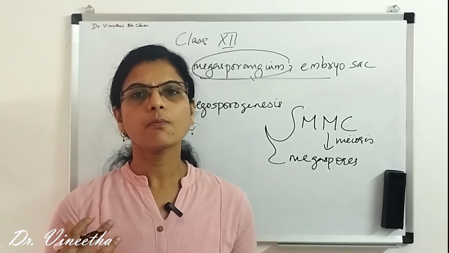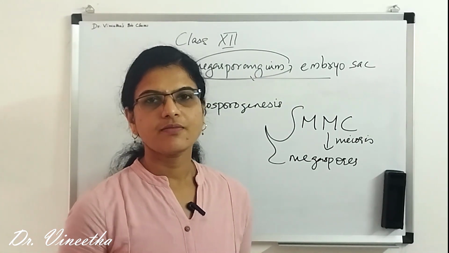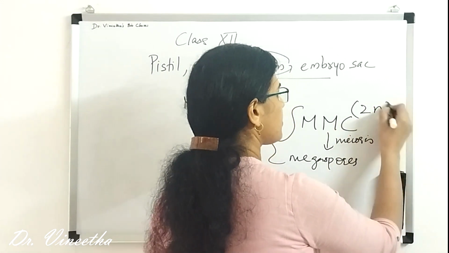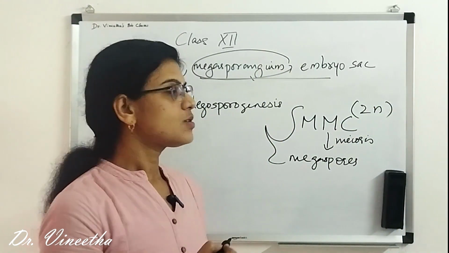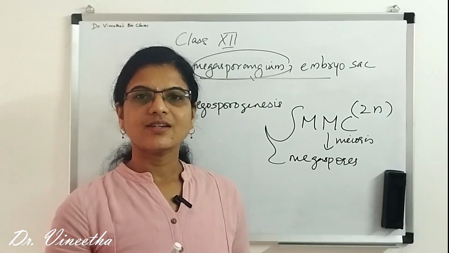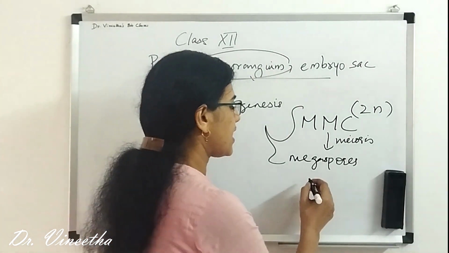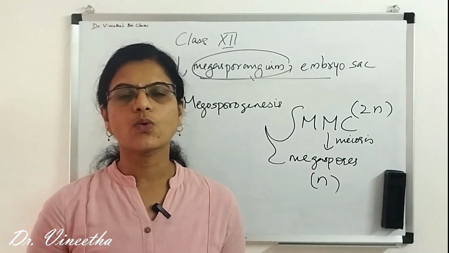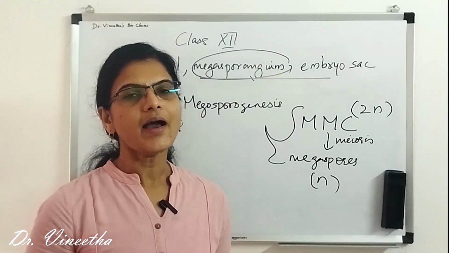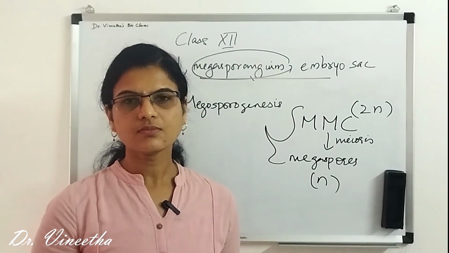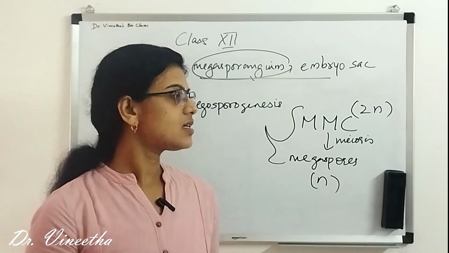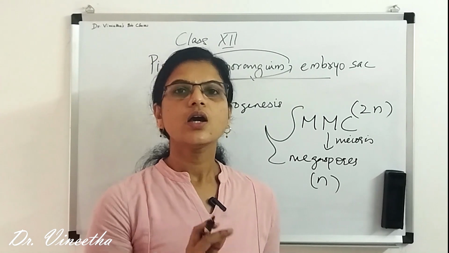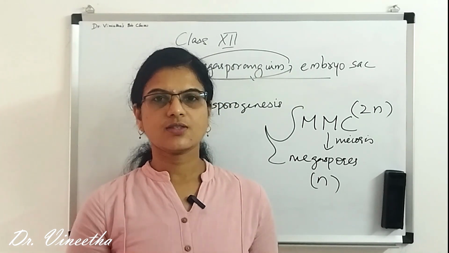megasporogenesis. So megaspore mother cells, we already saw that it has 2n ploidy, right? It was diploid. So this undergoes meiosis, and after meiosis we get haploid cells. Okay, so the megaspores formed are haploid in nature, and this megaspore now undergoes a few changes.